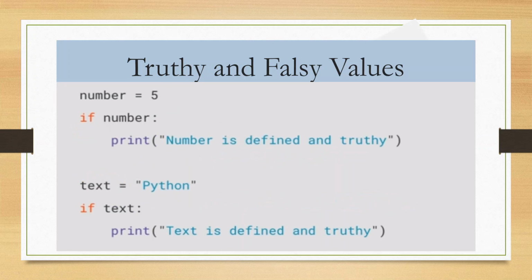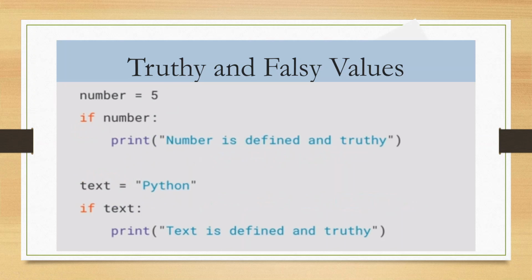Many times you will find you don't really care about the value of a variable in an if statement. You just want to make sure that it is defined. So in that case, you will write something like this that you see on the screen. Now, maybe the number or text value will change over time, but we don't really care. We need to execute the two if statements every time their condition has a truthy value. There is no need to do if numbers is not equal to 0 just to check and see if the number is defined or not. I mean, why would you, if you can keep it simpler and do it this way?